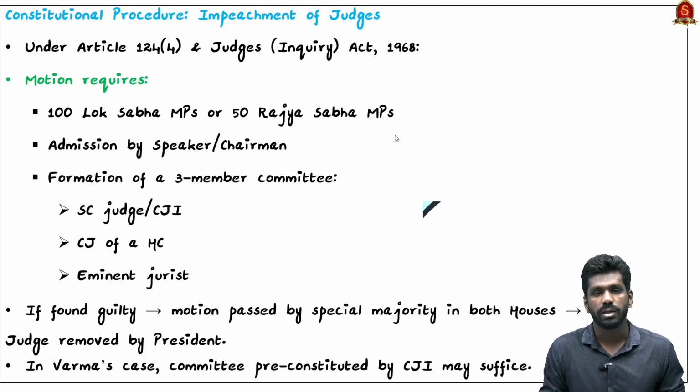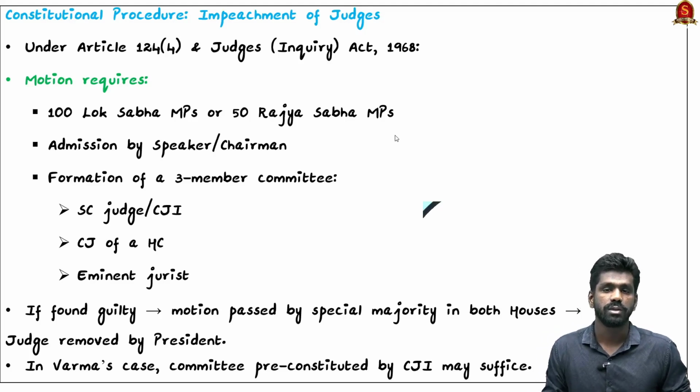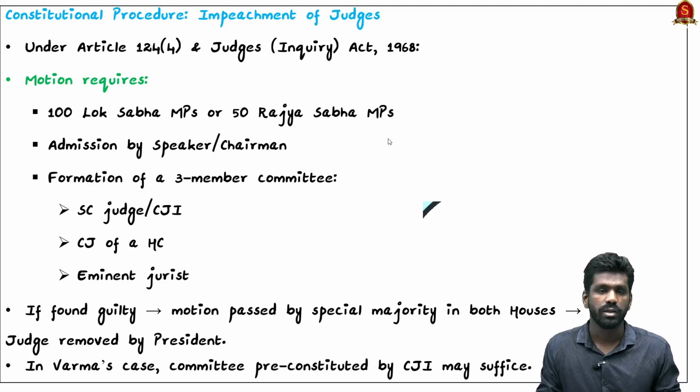In the case of Justice Varma of the Allahabad High Court, the impeachment procedure was triggered after the finding of large unaccounted cash in his residence. So this created suspicions about corruption in his office. The former Chief Justice already recommended his impeachment procedure, and the current Chief Justice also wrote to the